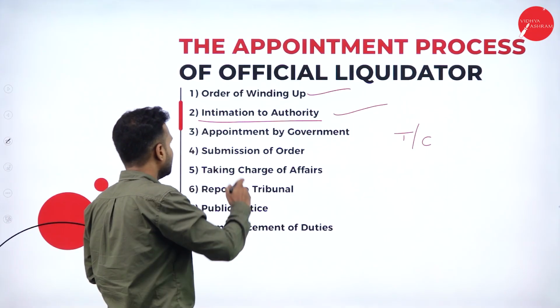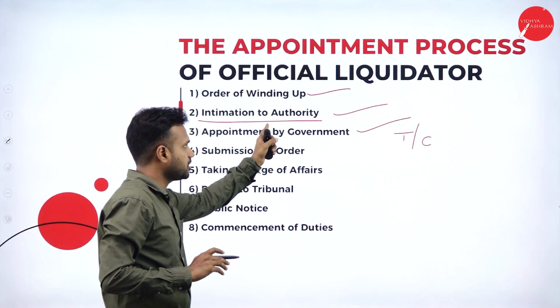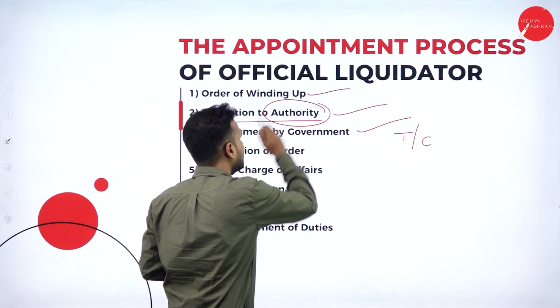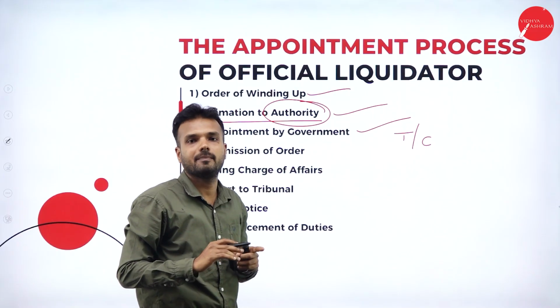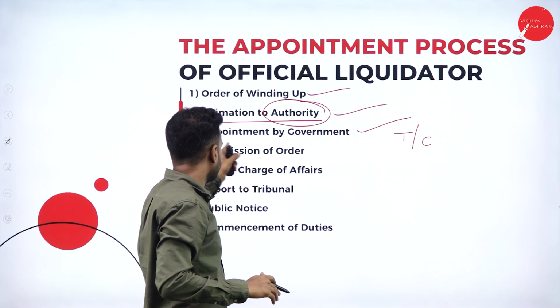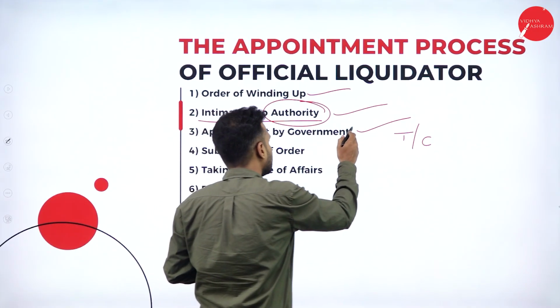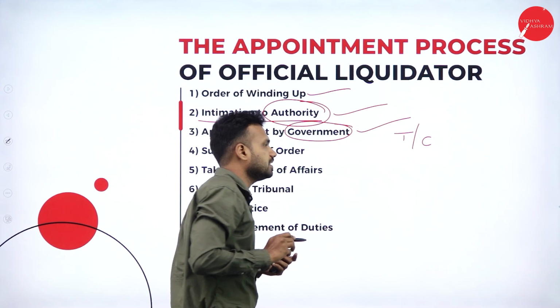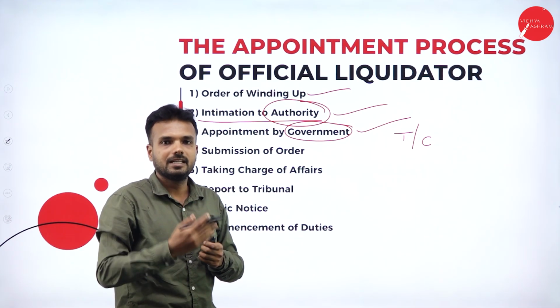Later, appointment by government. Based on this intimation, a request letter is given by the court to the central government for the appointment of a liquidator. After that, appointment by the government. Officially, I repeat, officially the central government is going to appoint the liquidator.